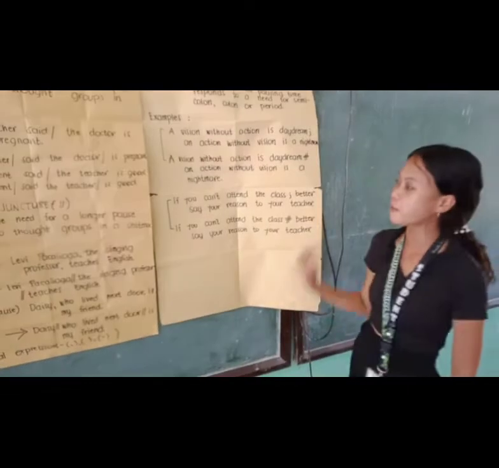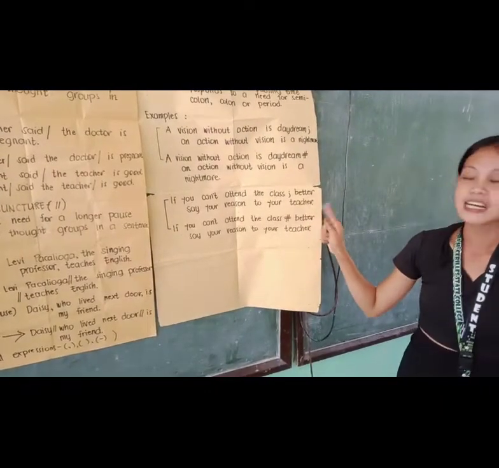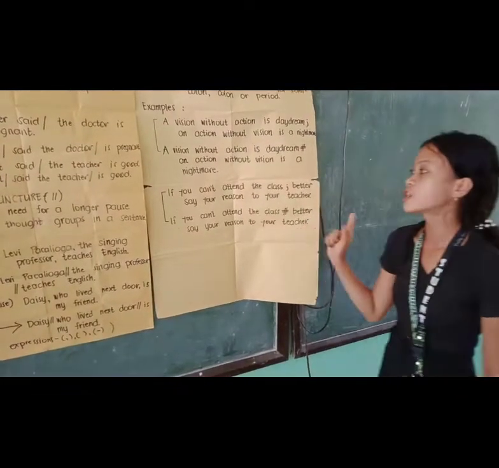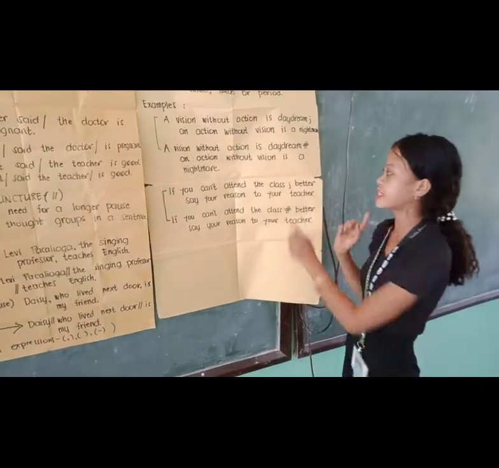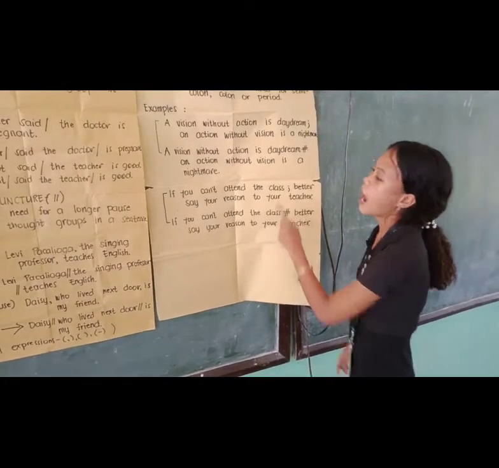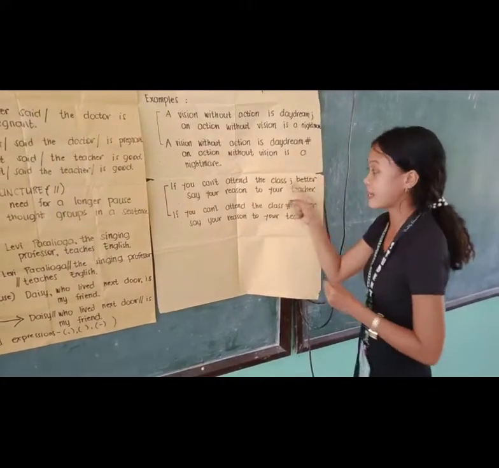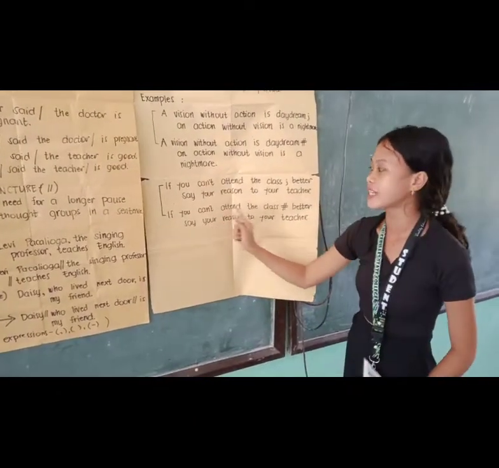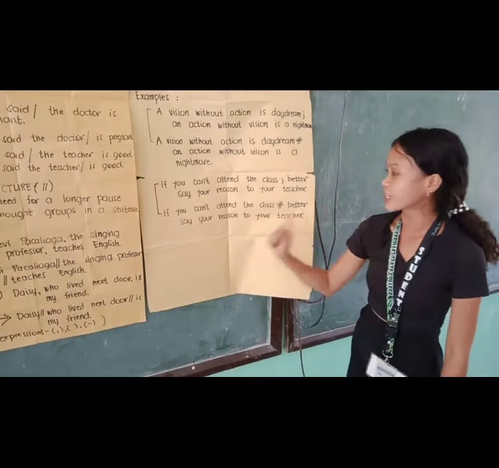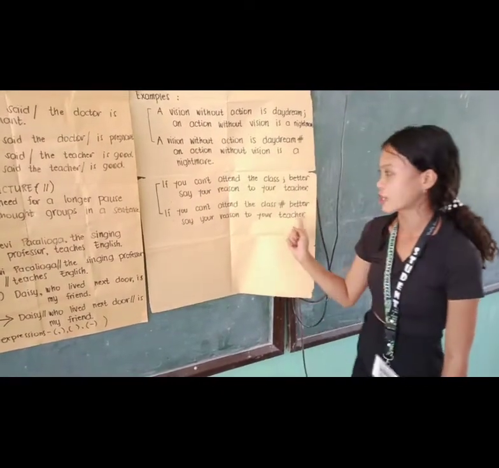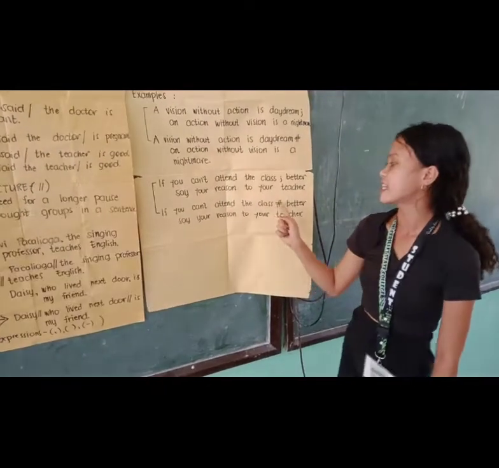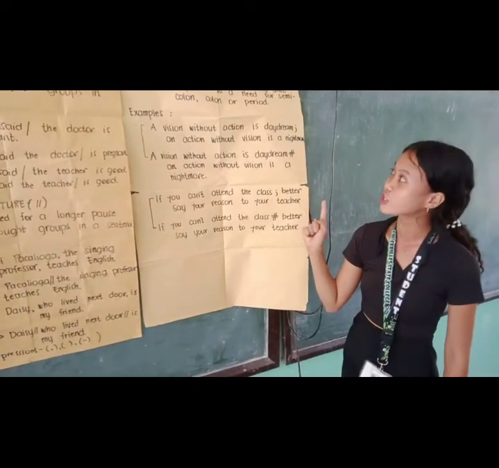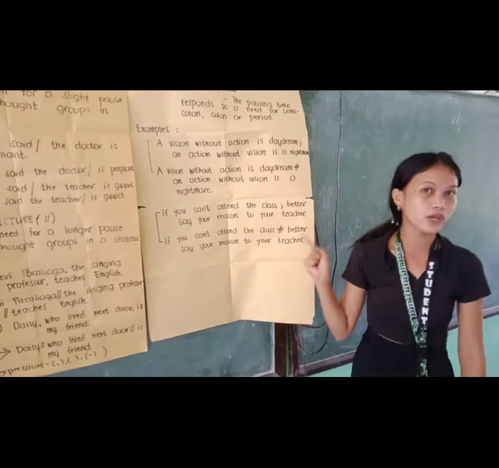So, next example is, if you can't attend the class, better say your reason to your teacher. So, in this sentence also, we can see a semicolon here. So, we are going to change the semicolon into a double cross juncture. So, if you can't attend the class, better say your reason to your teacher. So, in this sentence, we can see the double cross juncture. So, remember that double cross juncture is the pausing time between clauses.